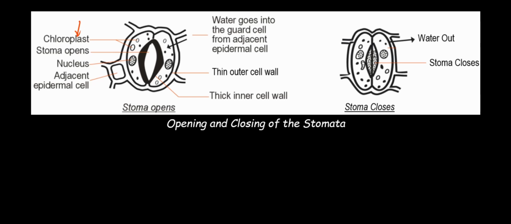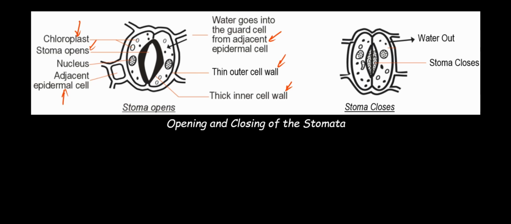And we know that during the process of photosynthesis, sugar is being manufactured. Sugar manufactured during photosynthesis increases the concentration of the cell sap. Water moves from the adjacent epidermal cells into the guard cells by osmosis. The guard cells become turgid. The pressure resulting from the turgidity causes the bulging of the thinner cell wall to press into the adjacent epidermal cells. This causes the thicker inner cell wall to assume a crescent shape. A crescent shape means half moon shape, and thus opening the stomatal pore. So this is the mechanism of opening of the stomatal pore.